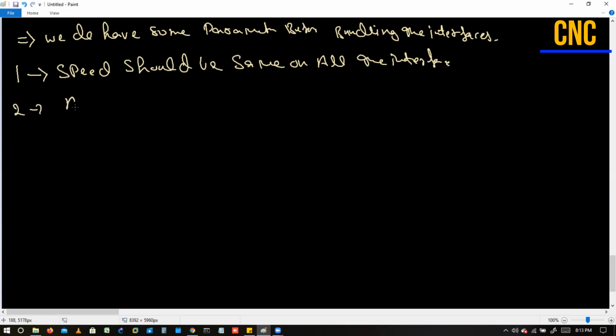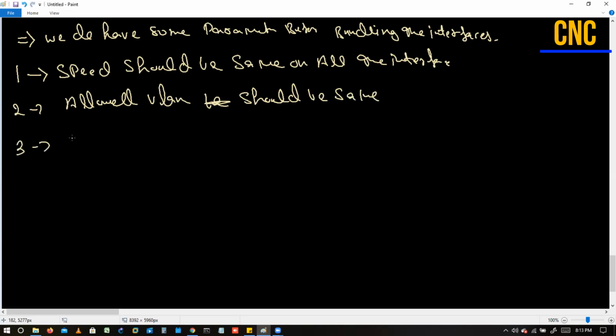The second thing: allowed VLANs. Allowed VLANs should be the same. The third: whether the ports are access or trunk. All should be access or all should be trunk. We cannot bundle one access and one trunk. All ports should be access or all should be trunk only, then we can bundle.